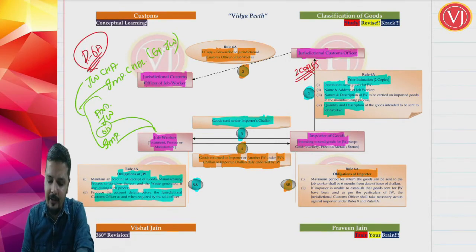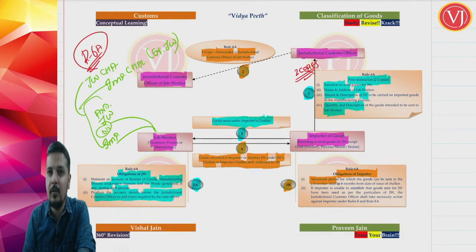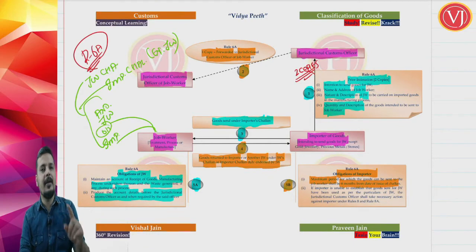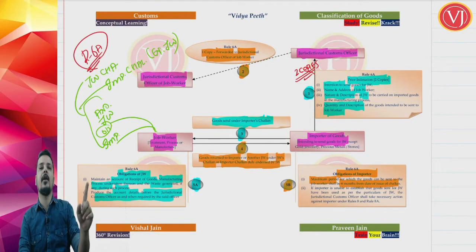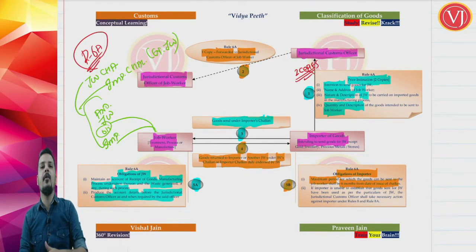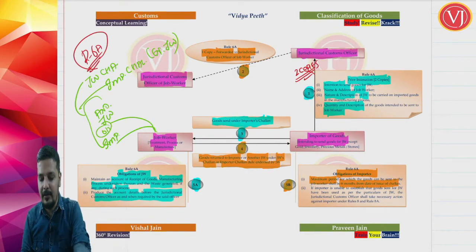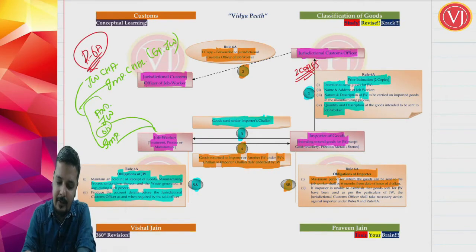Now what are the obligations of the importer? The obligations of the importer are very serious and important. The maximum period for which the goods can be with the job worker shall be 6 months from the date of issue of the challan. Which means when the importer gives the goods to the job worker, the job worker should do the work and return the goods within 6 months. So when the importer is not doing the work, or is doing partial work and part of the work is done by the job worker, he has to get the goods back within 6 months.